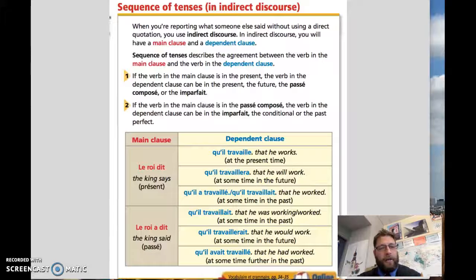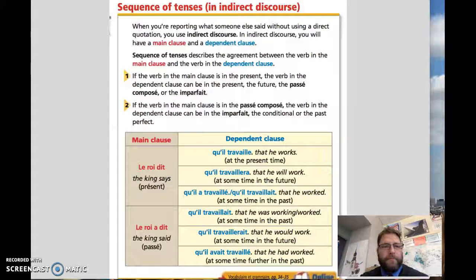It looks complicated, but I'll go over it a couple of times to make sure we're understanding what we're doing, specifically with the homework that you're going to do tonight in the CVG, Cahier de vocabulaire et grammaire. So basically when you're reporting what someone said, you're going to have two sentences to use the indirect discourse. You have the main clause and the dependent clause, or the second part of the sentence. We want to make sure that the sequence of tenses is agreeing, and it's very important to do this in French. It's not always the same in English, but I'll describe a little bit more of that later in the video.